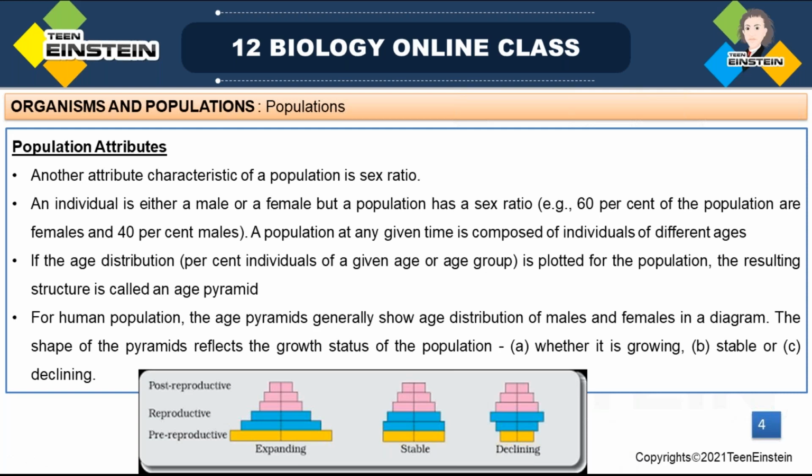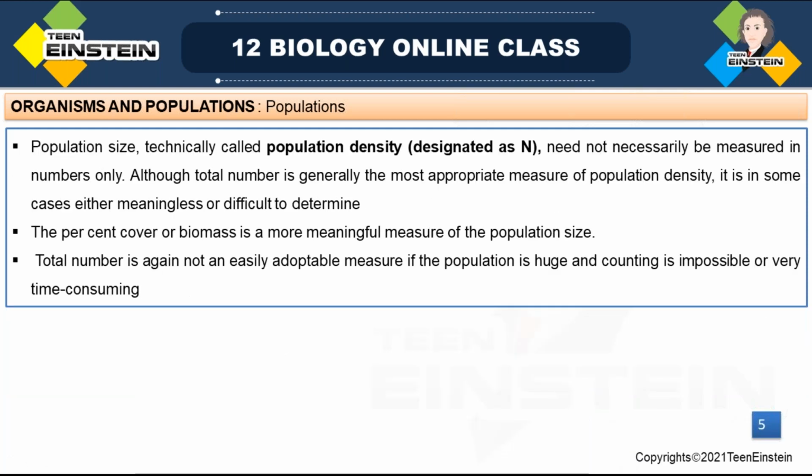And next is about population density, which is designated as N. Population density or population size, that is the size of the population.